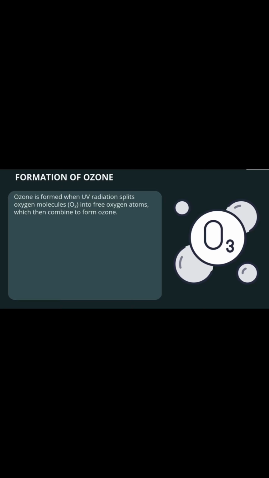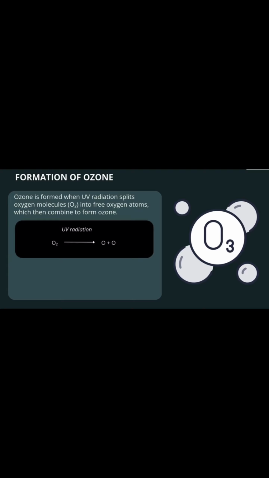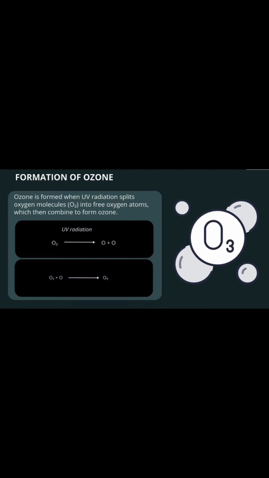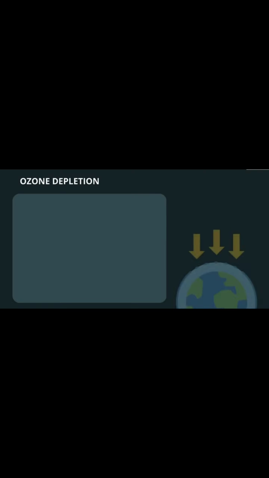Formation of ozone. Ozone is formed when UV radiation splits oxygen molecules into free oxygen atoms, which then combine with oxygen to form ozone. Let us see. O2 splits into O plus O. Then these O combine with O2 and form O3.